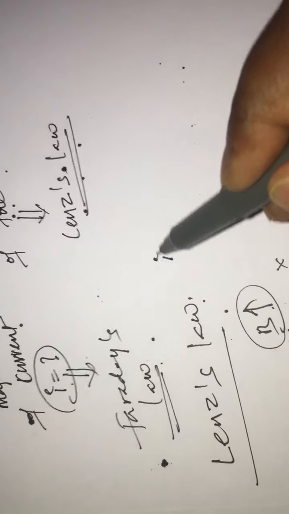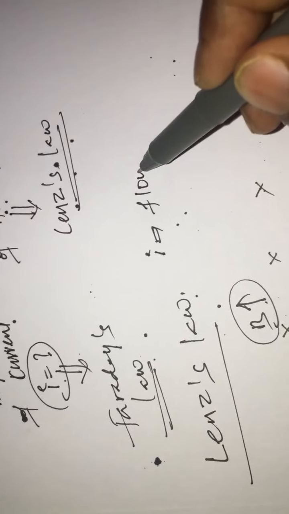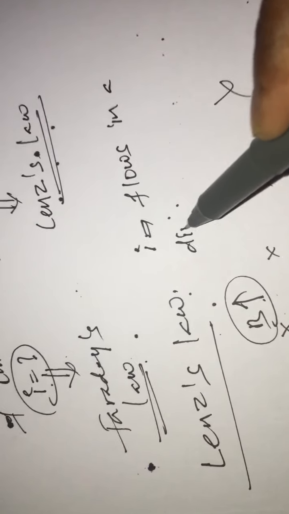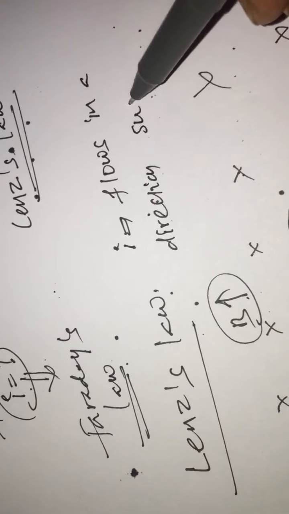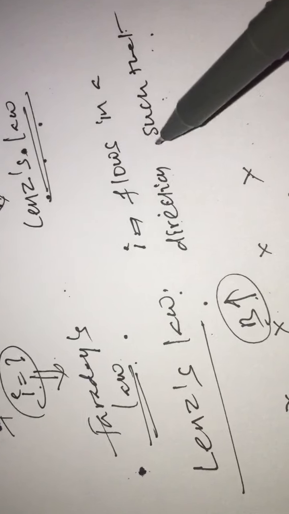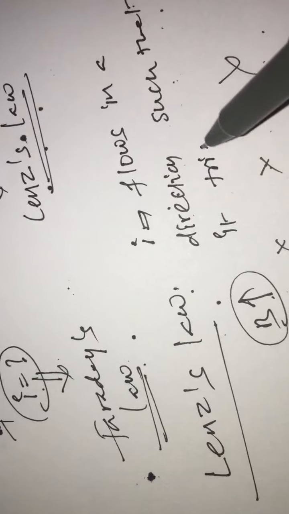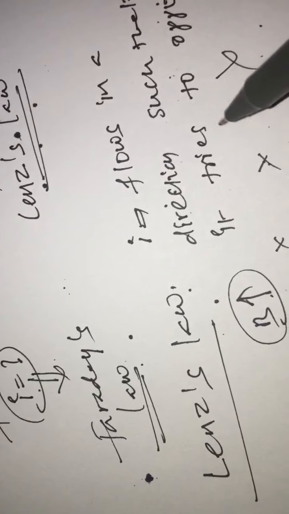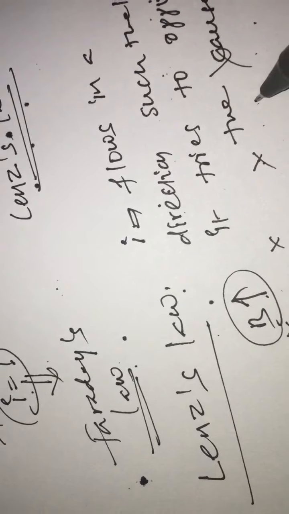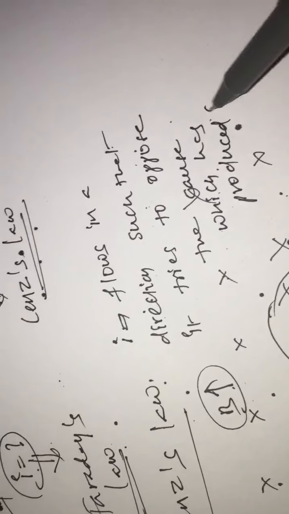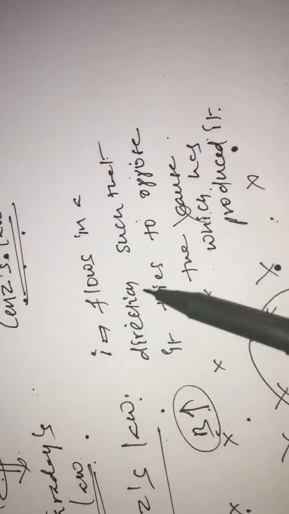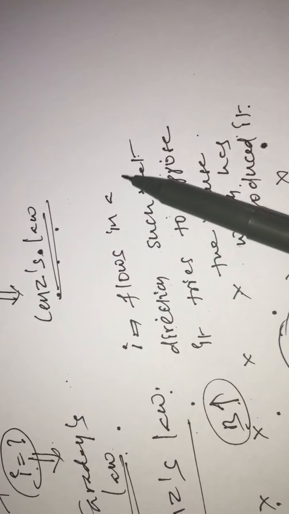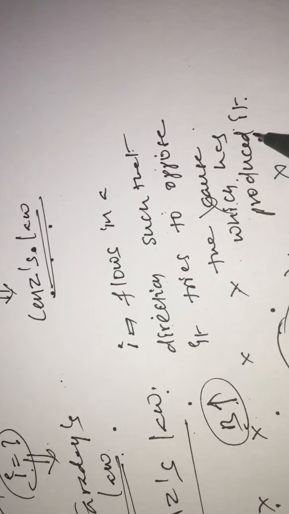Here Lenz's law states that the induced current always flows in a direction such that it tries to oppose the cause which has produced it.